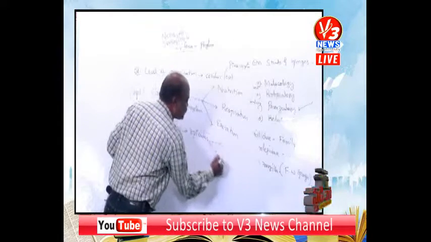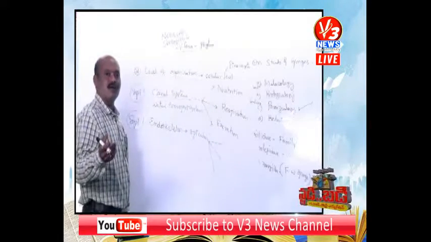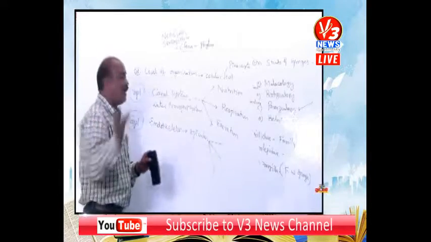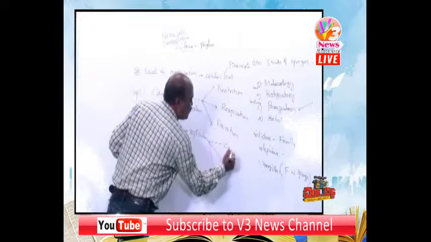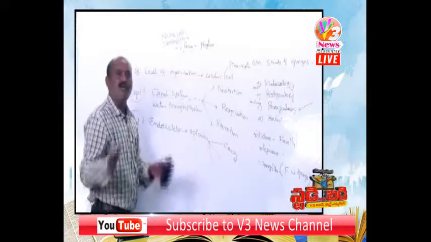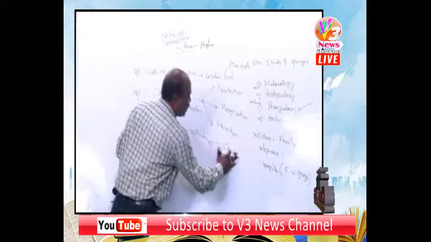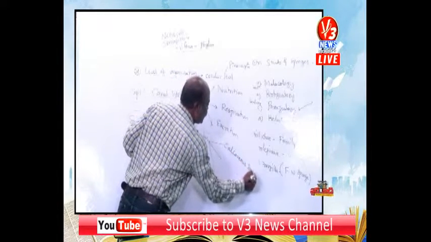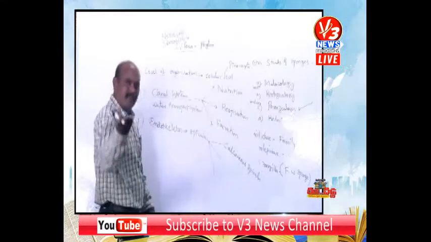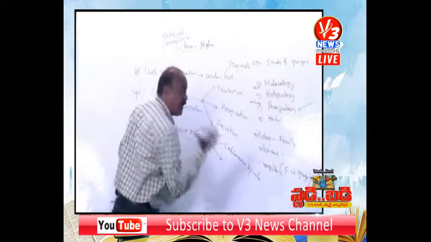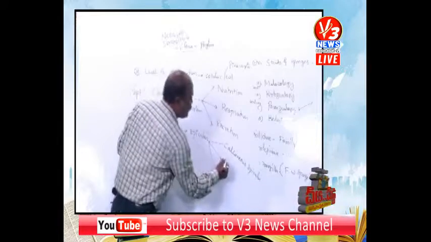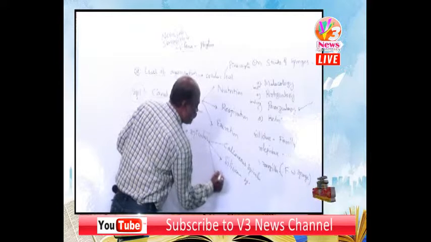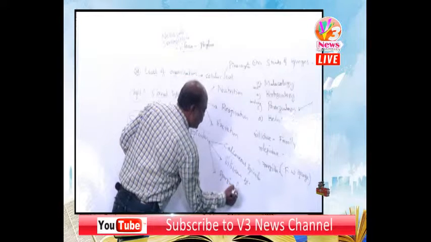So there are three types of spicules. In what way are they classified? Simply, by their composition. If the spicules are formed by calcium carbonate, they are called calcareous spicules. Calcareous spicules are made of calcium carbonate. If by silica, they are called siliceous spicules. And spongin fibers.